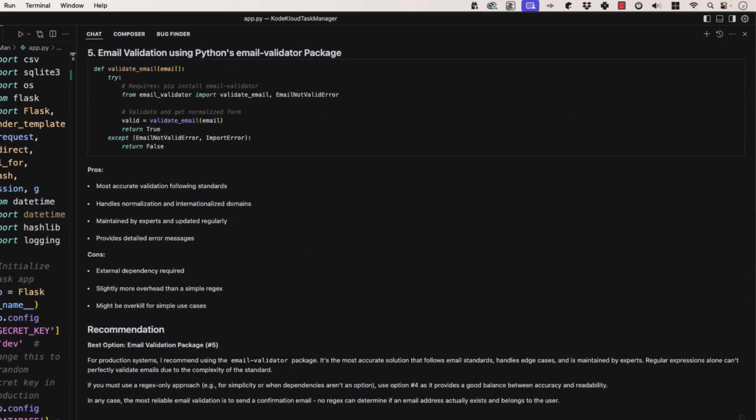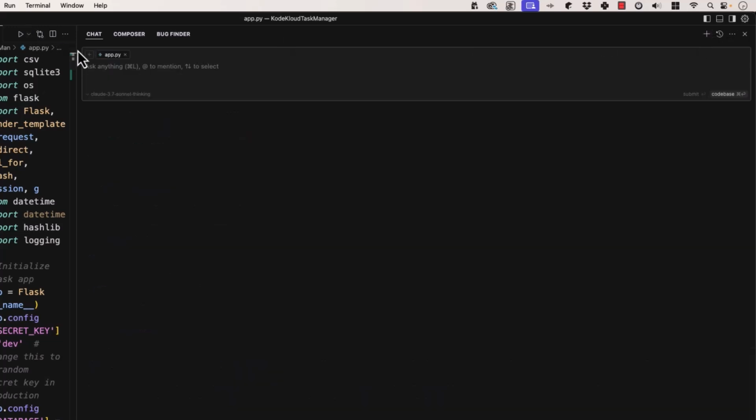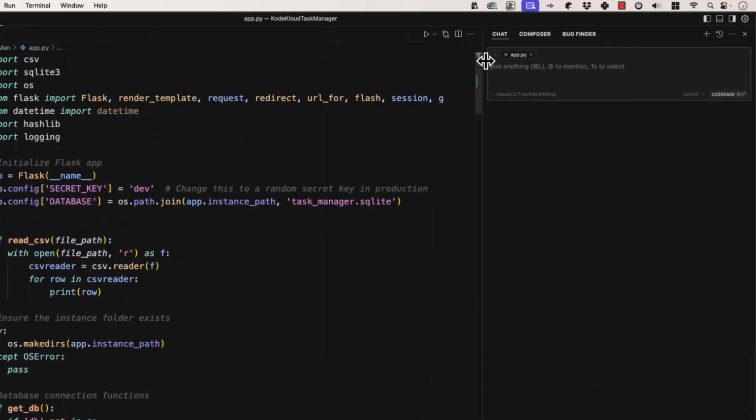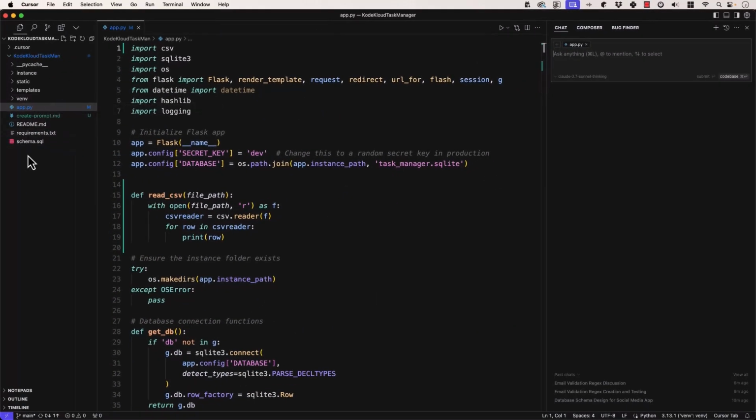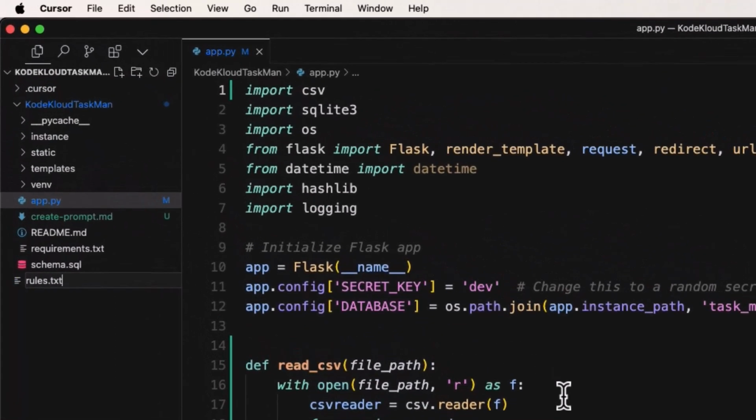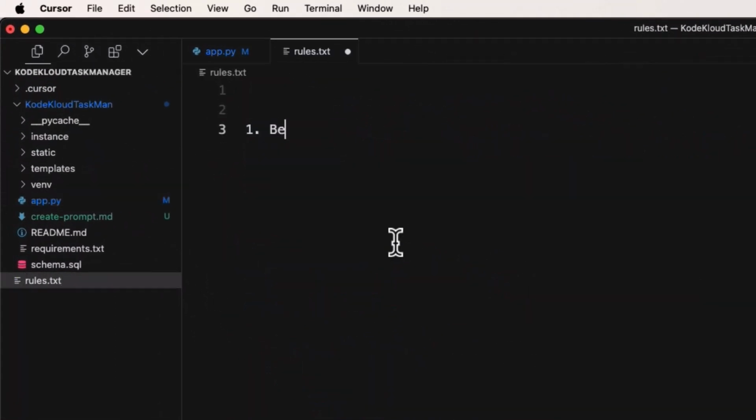Now, here are some general rules for effective prompting that we'll talk about here. And I will just, instead of showing slides, I'll just write this on a screen, right? Number 1, be specific and clear.